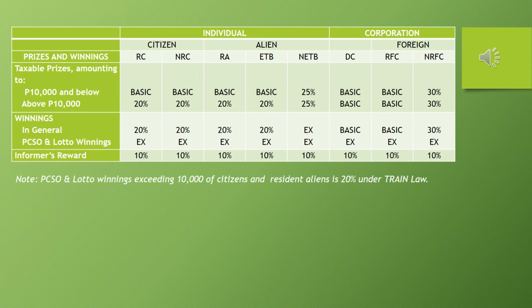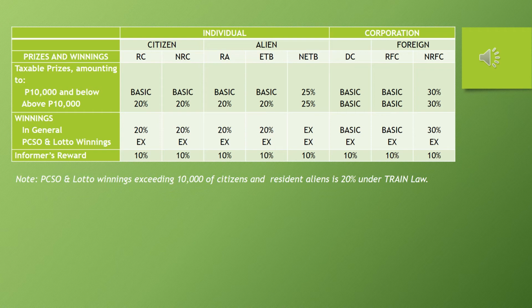Kapag winnings naman, okay, in general, that is subject to 20% tax, while for non-resident alien not engaged in trade and business, that is exempt. Okay, for the foreign corporation, basic tax siya, 30% naman kay non-resident foreign corporation. Pero pagdating kay PCSO and Lotto winnings, exempt po siya.